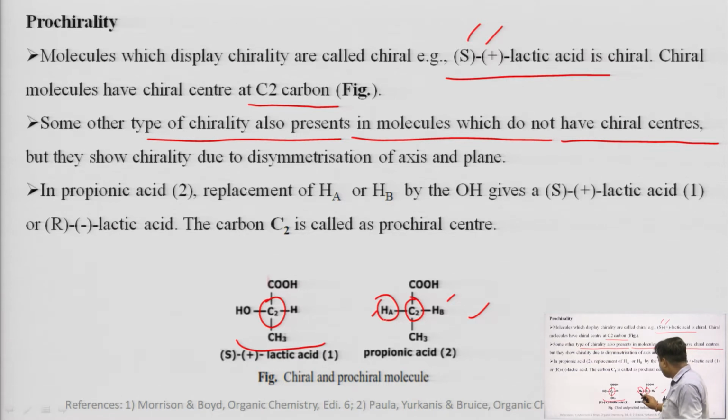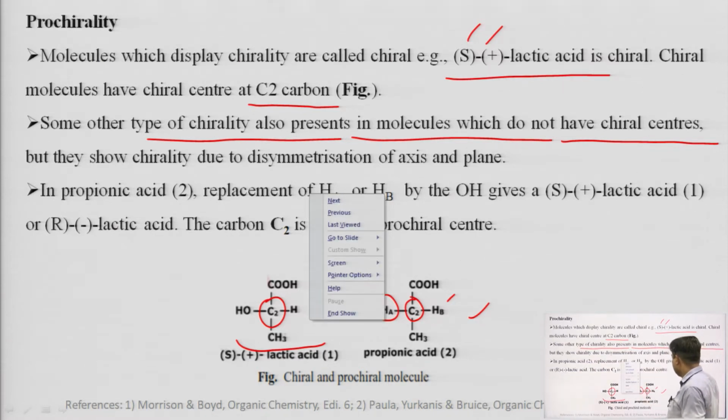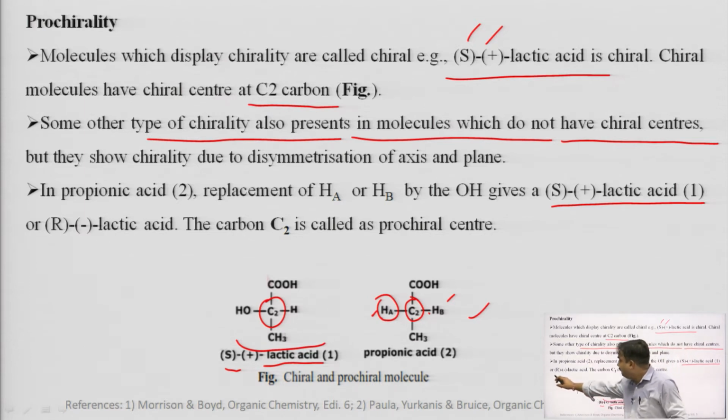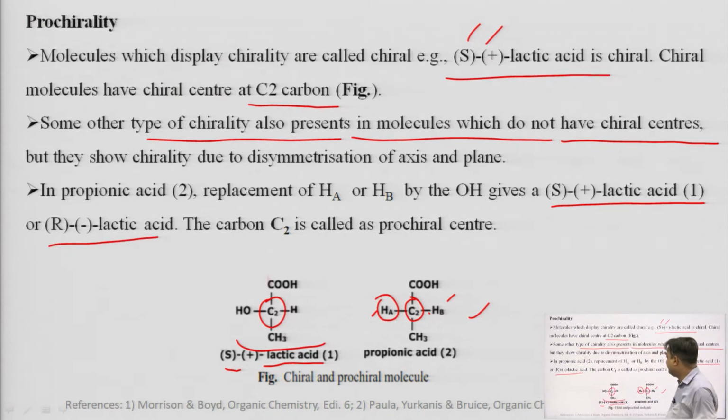But replacement of this hydrogen or this hydrogen by another group, like a hydroxyl group in this case, gives us a new molecule, that is S plus lactic acid, which is a chiral molecule having a chiral center. We can also get R lactic acid.